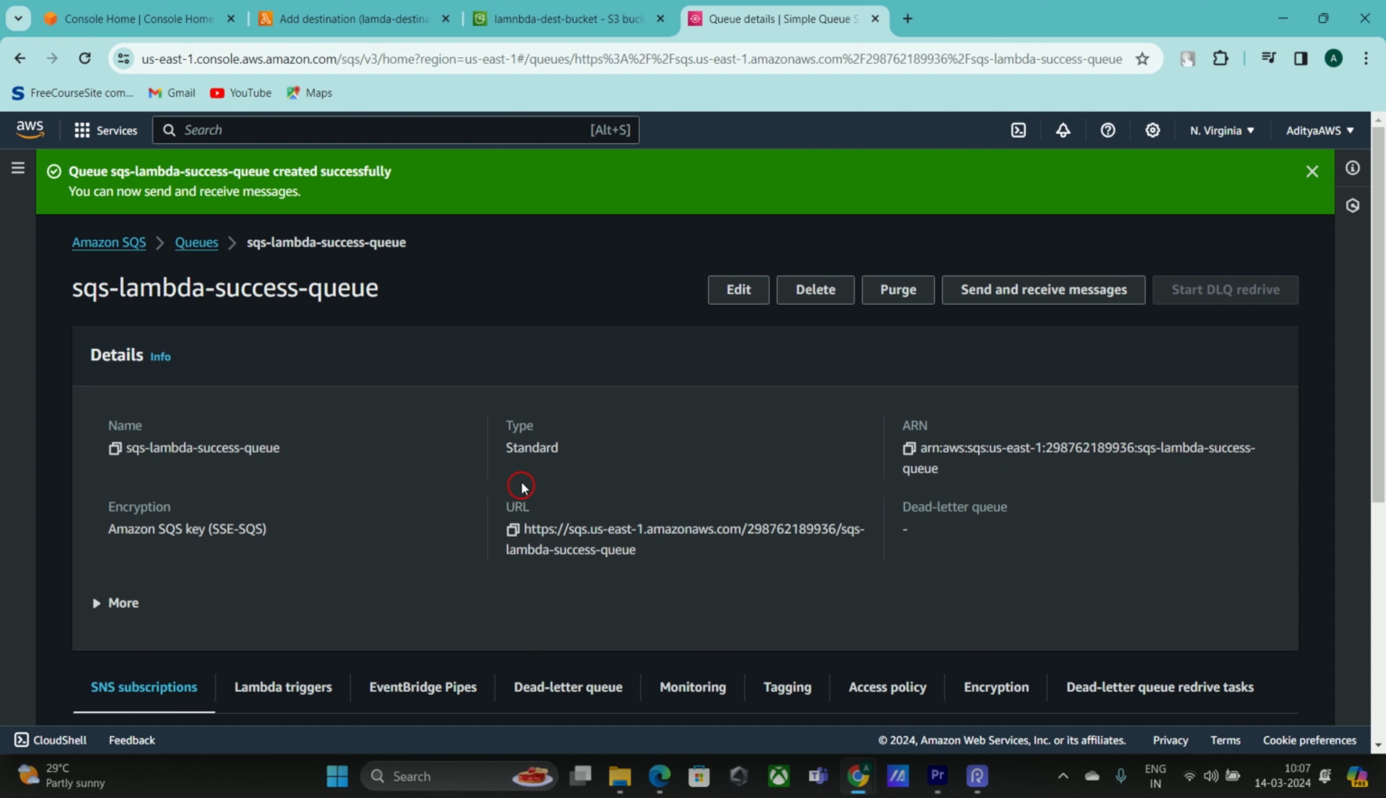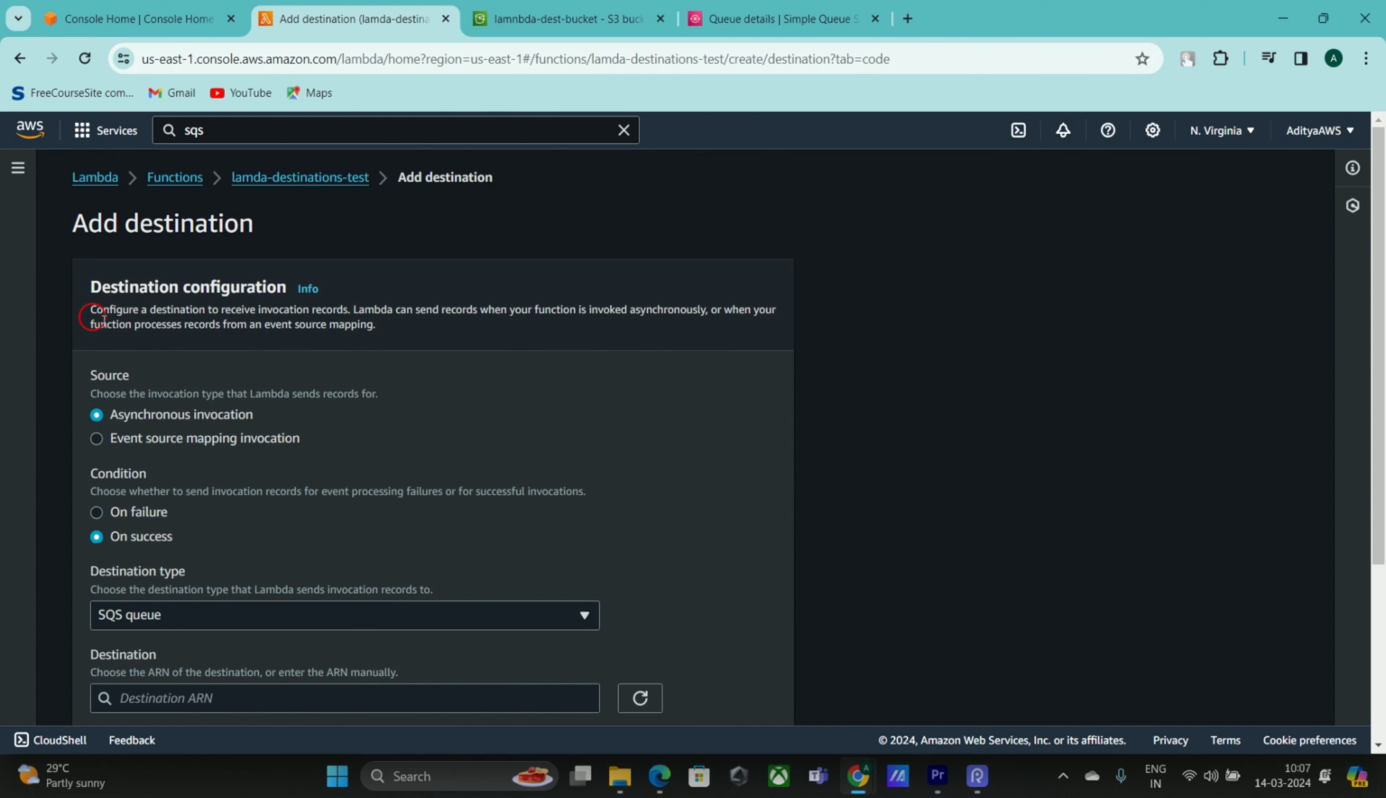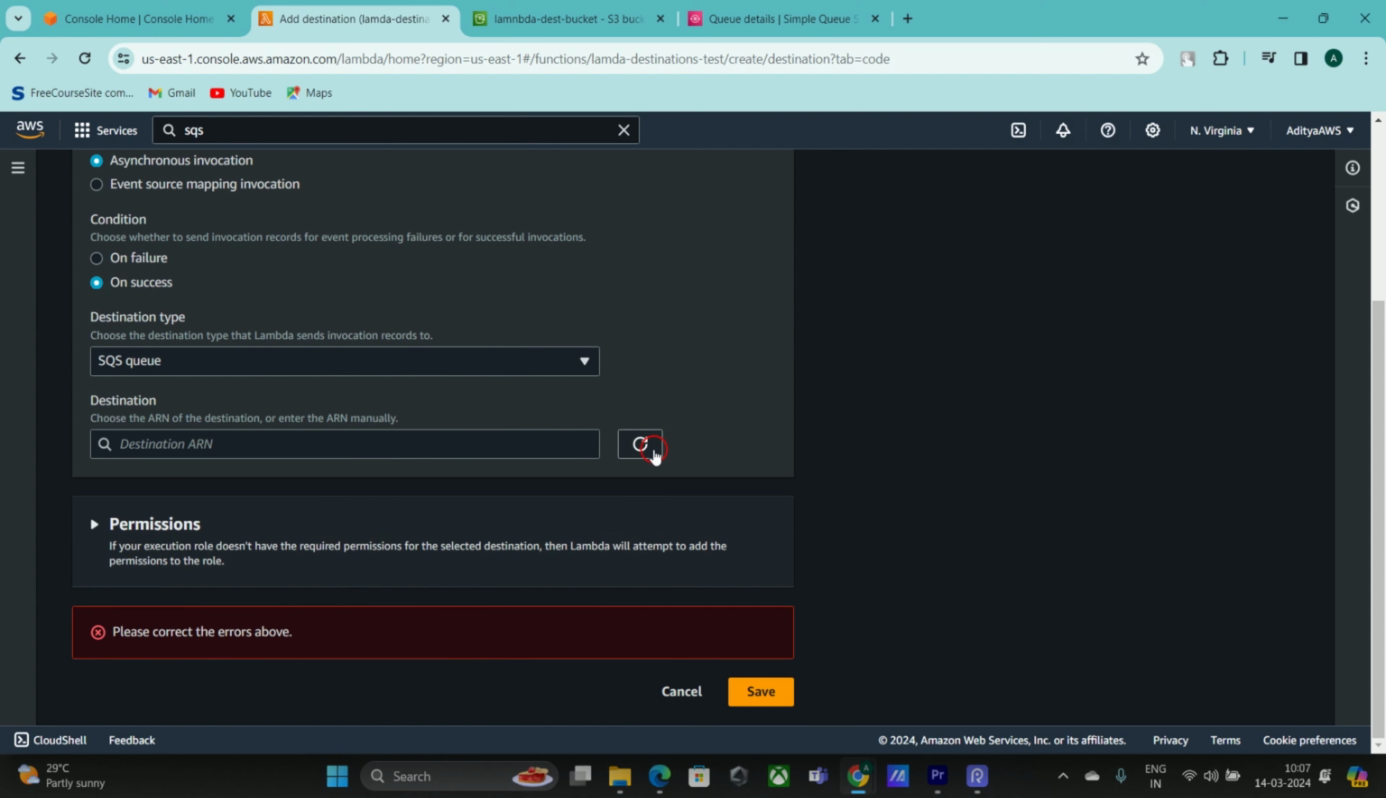That is SQS Lambda success queue. Now, since the queue is created, we'll see in the Lambda section, where we are adding the destination, whether this is reflecting or not. If I refresh here and search for it, yeah, we have SQS Lambda success queue available in the list. I am selecting it. Also here in the permission section, just observe: if your execution role does not have the required permissions for the selected destination, then Lambda will attempt to add the permissions to the role. Then you don't need to worry about whether Lambda has access to this queue or not, because it will automatically add that. Thanks to Lambda for this feature, and we are going to click on save.